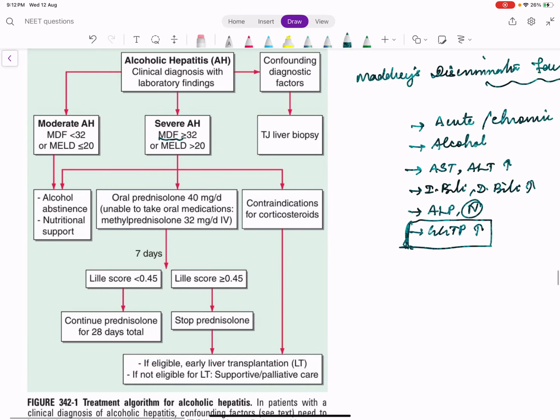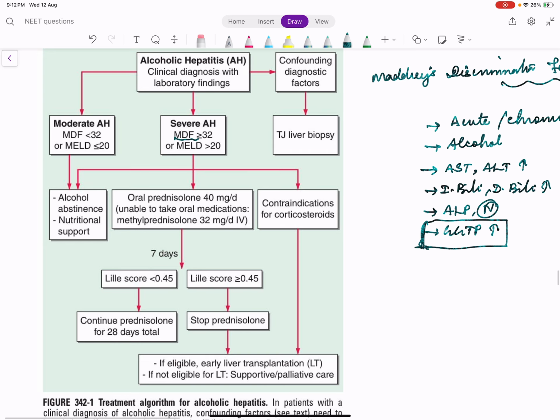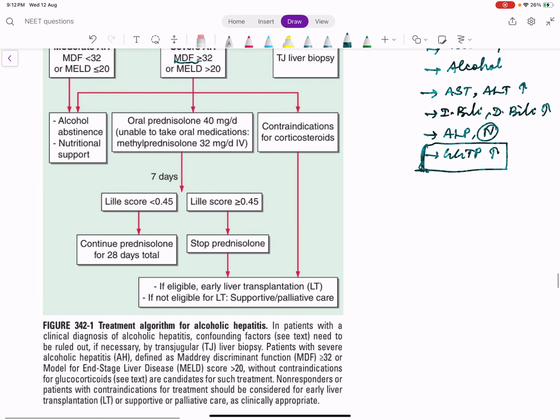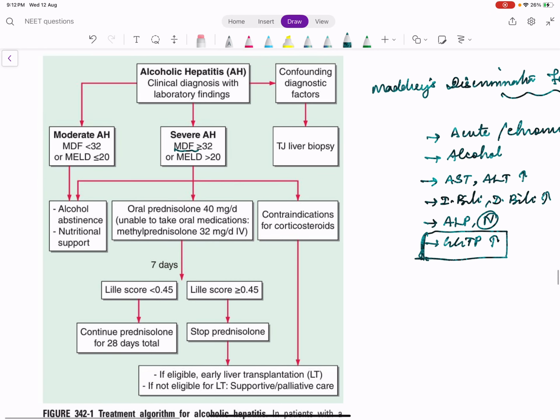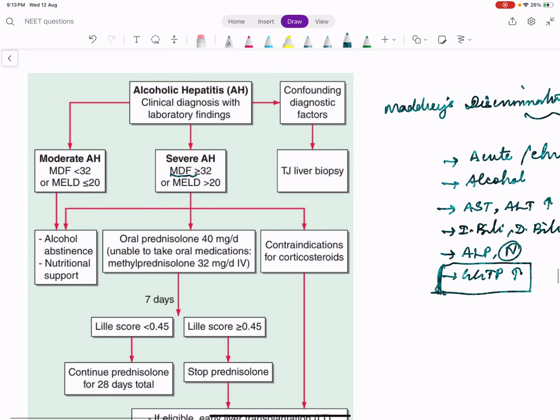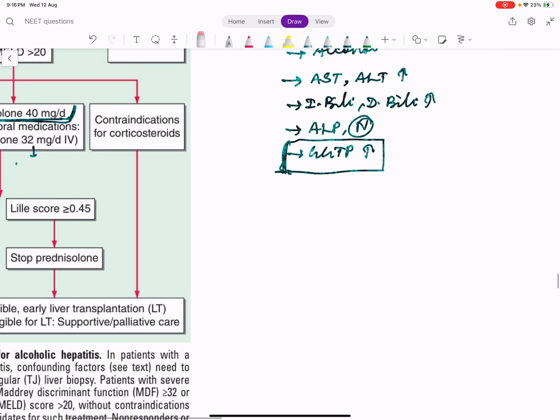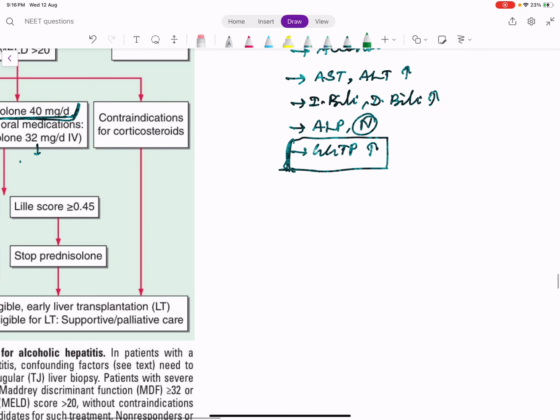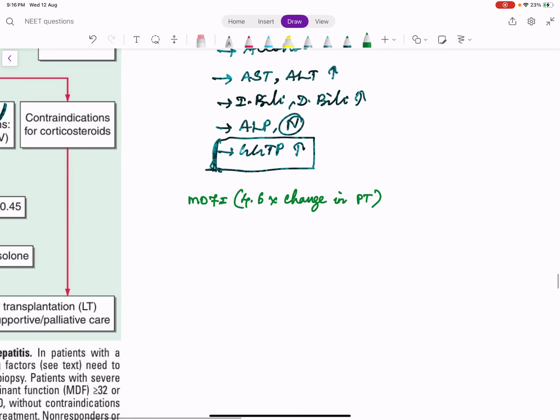When there is alcoholic hepatitis, we are supposed to calculate a score called Maddrey's score. The Maddrey score is calculated by 4.6 times the change in prothrombin time, where change in prothrombin time is the patient's prothrombin time minus the control prothrombin time, plus the total serum bilirubin.